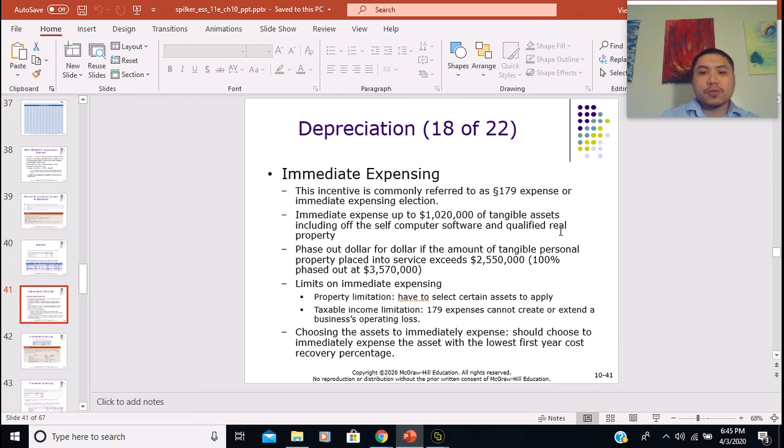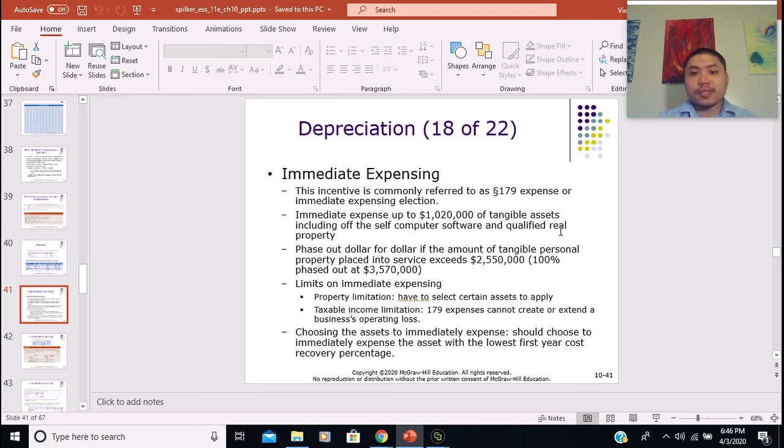So if the total tax basis of the assets put into service during the year is more than $2,550,000, the allowable expense is going to be decreased.